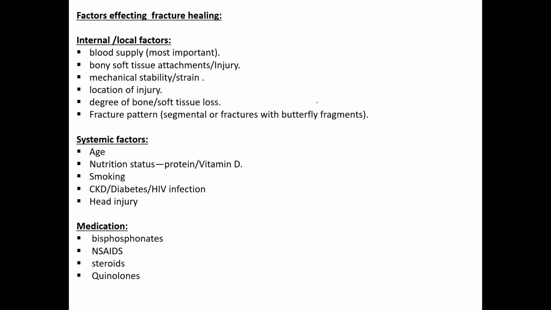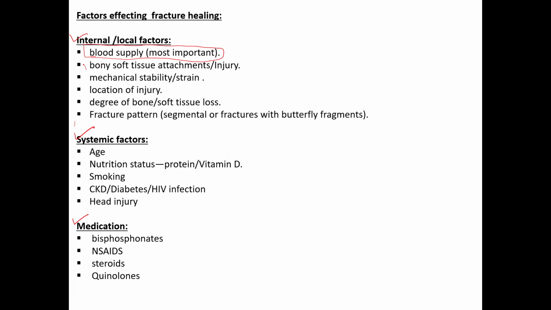So when we know the process of fracture healing, we need to know the factors which affect the union process. We can classify them as internal factors, systemic factors, and some iatrogenic or medical factors. So what are the internal factors? Blood supply. This is very important because in the body there are some bones where the blood supply is not very vast. They have very limited blood supply, so they have a high risk of developing non-union or delayed union.